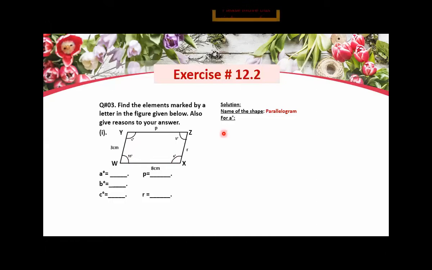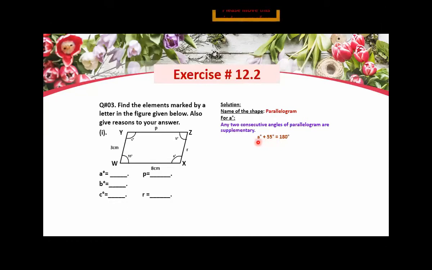So what you will write, you will write any two consecutive angles of a parallelogram are supplementary. Means any two angles of a parallelogram are supplementary. Supplementary means their sum will be equal to 180 degrees. So how will you write it down here? You will simply write A plus 55 degrees is equal to 180 degrees. Okay, what you will write? A plus 55 is equal to 180 degrees.